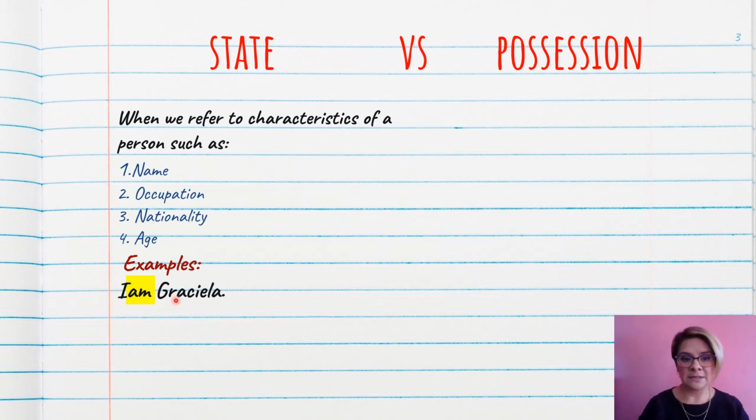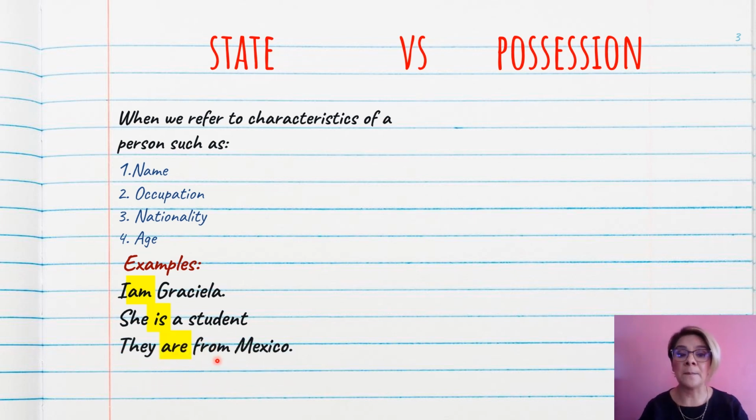I am Graciela. Here I am expressing name. Is a state, and with I am expressing a state referring to a name. She is a student. I am talking about occupation, and look now here I am using is, not am. Look at the differences in the examples.